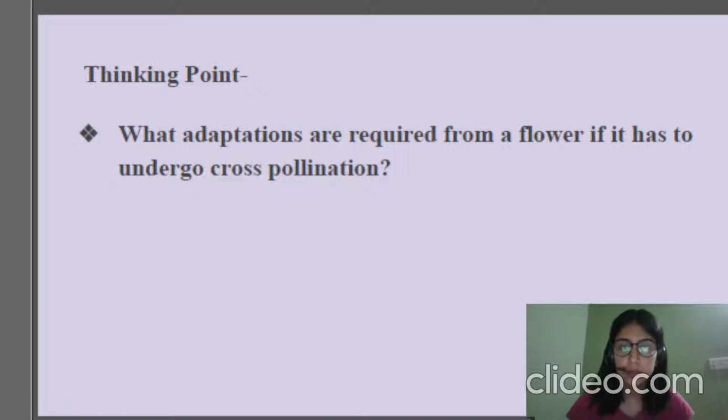Yes, and just like nectar, there are also colors. The color of the petals also matters for cross pollination to happen. The adaptation that flowers require is the color of the flower as well, because if the flower is attractive, more animals or more insects will be attracted towards the flower. That will help the flower to undergo cross pollination. So the flower color and the nectar secretion are some of the adaptations that the flower has for cross pollination to occur in it, right? There are some other adaptations as well, which you will be searching for, so that I would know whether you are working upon it or not.